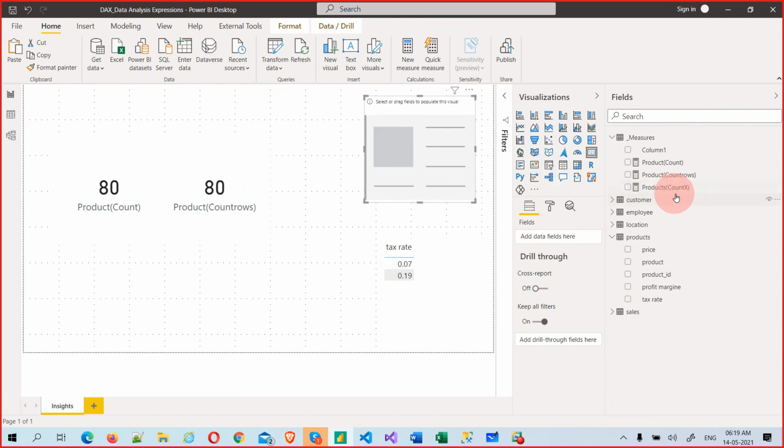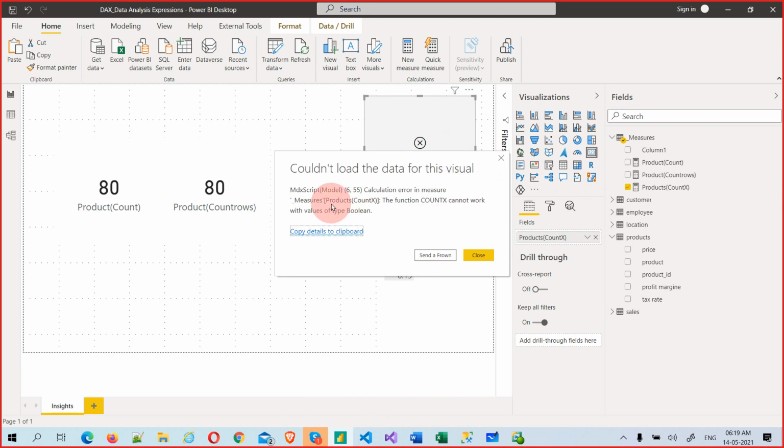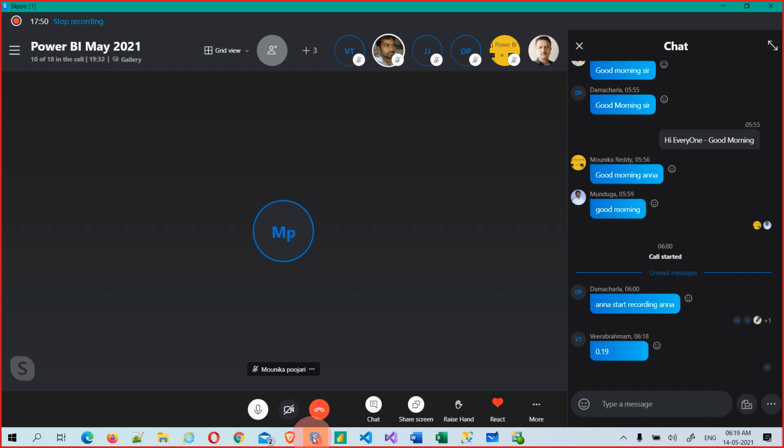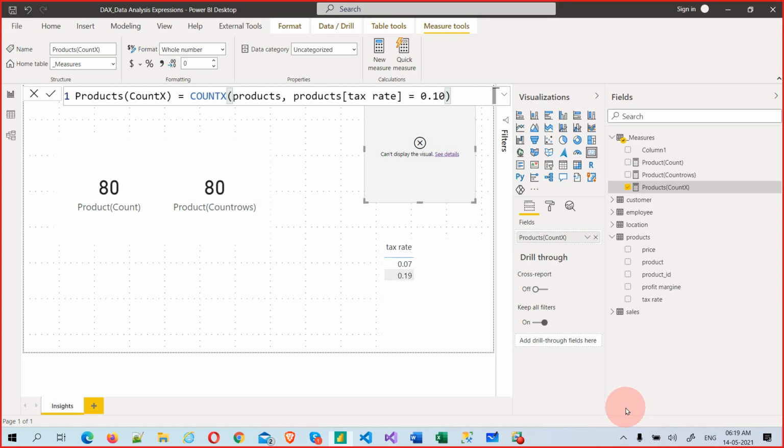This came, and then I will use this context. Come on, why is it not happening? See these details. Measure context: the function cannot work with the value type boolean. Where did we use a boolean? Somebody is saying. Oh yes, we have given 0.10.